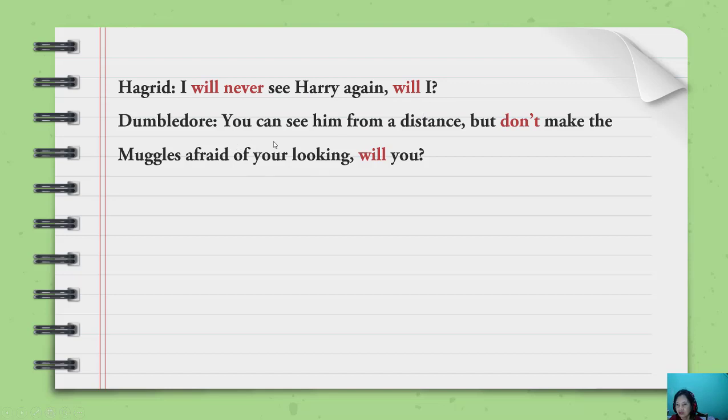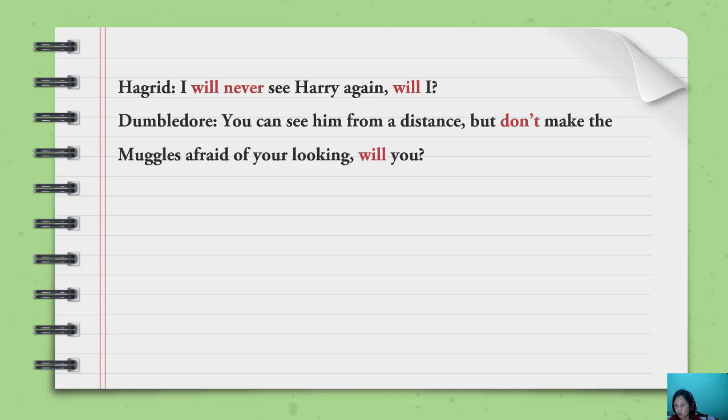You can see him from a distance, but don't make the muggles afraid of your looking, will you? Don't make, will you? What is the sentence? This is a comment, or a kind of request.